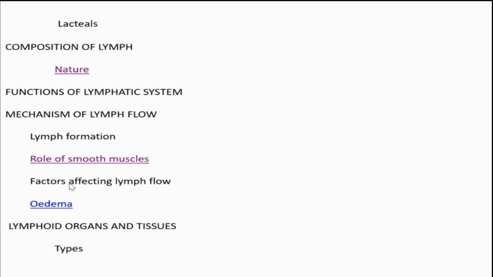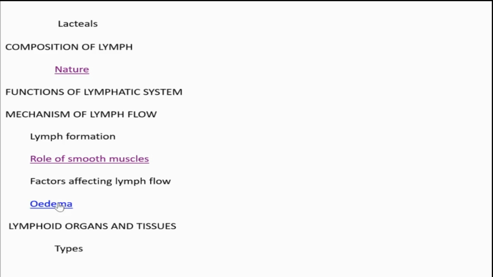Next, edema. If somehow microorganisms enter our body, enter the bloodstream, and from the bloodstream enter the lymphatic system, they may clog the lymph vessels.